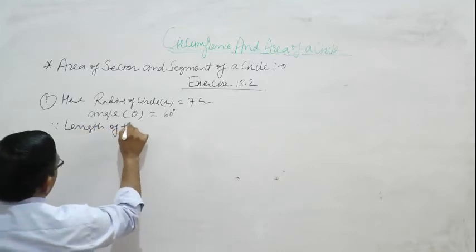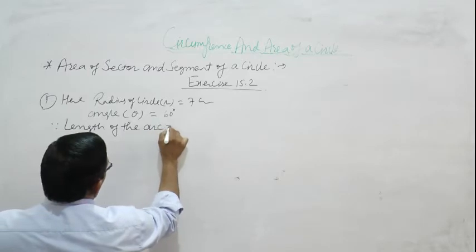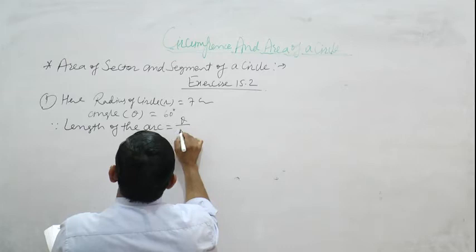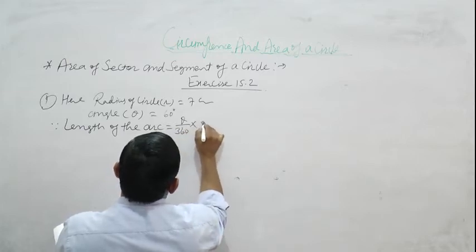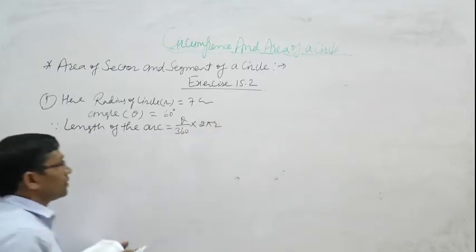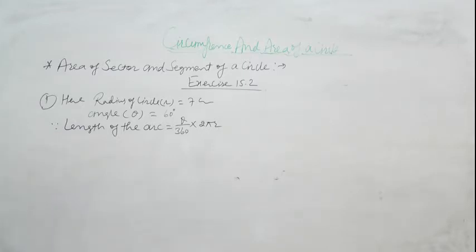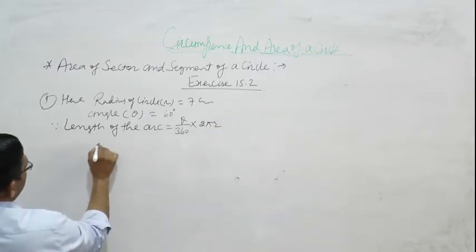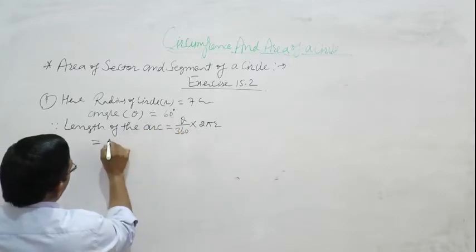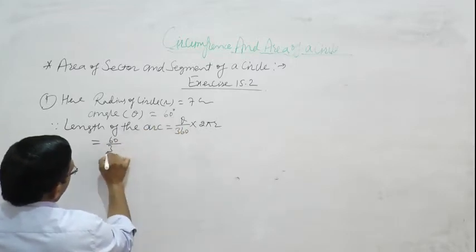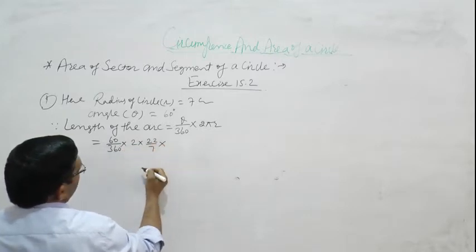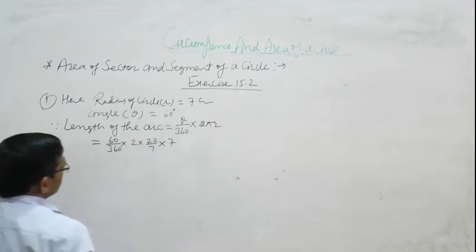Length of the arc is theta upon 360 multiply 2 pi r. Theta is 60 degree upon 360 multiply 2 multiply 22 upon 7 multiply r. R is also 7.